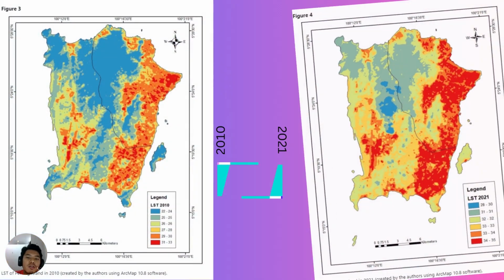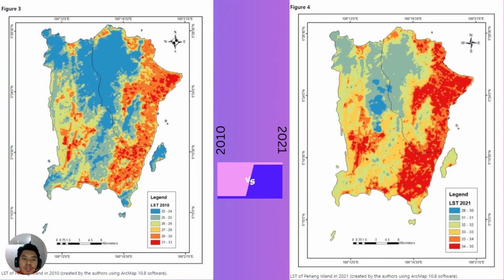So we move on to the map that shows the comparison of LST between 2010 and 2021. As we can see in the legend, the blue color is the cool temperature, while the red color shows the hot temperature.